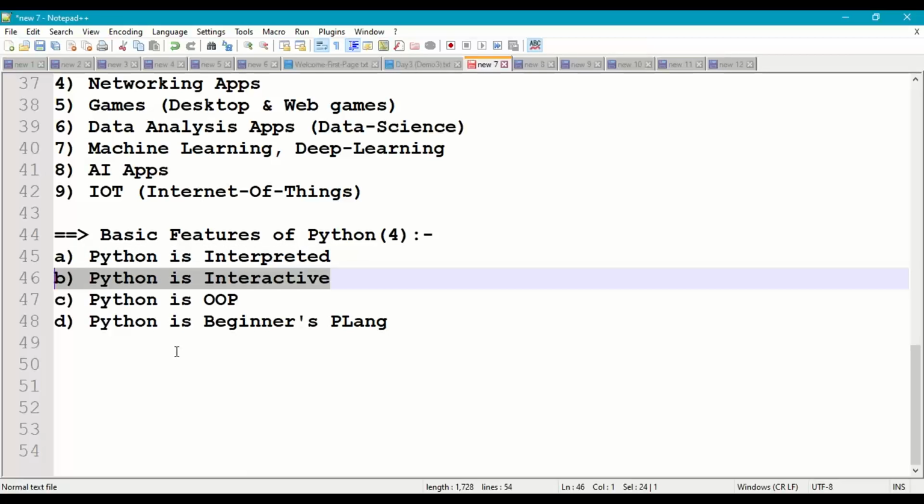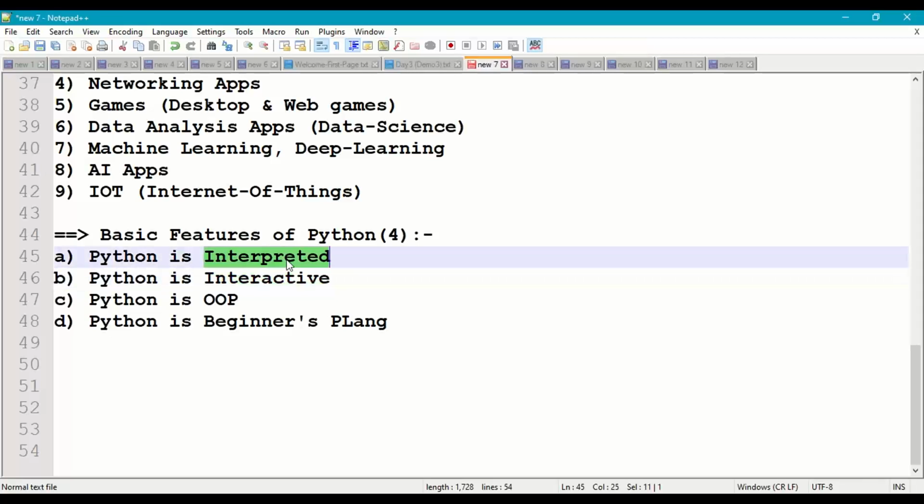Interactive language means we give input to the Python programming, and directly we'll get the output. No need to save the program, no need to compile the program, no need to run the program. So give input and press enter. Automatically we'll get the output. And this interactive programming is possible through the Python interpreter.